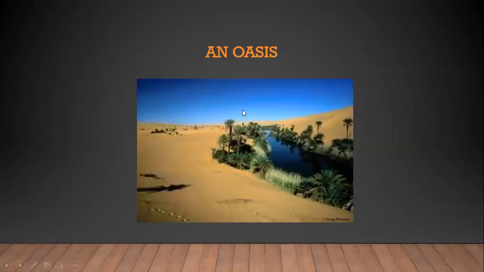This is a picture of an oasis. The water comes in the middle of the desert, and in these oases vegetation grows, in the form of palm trees, as you can also see in the picture.